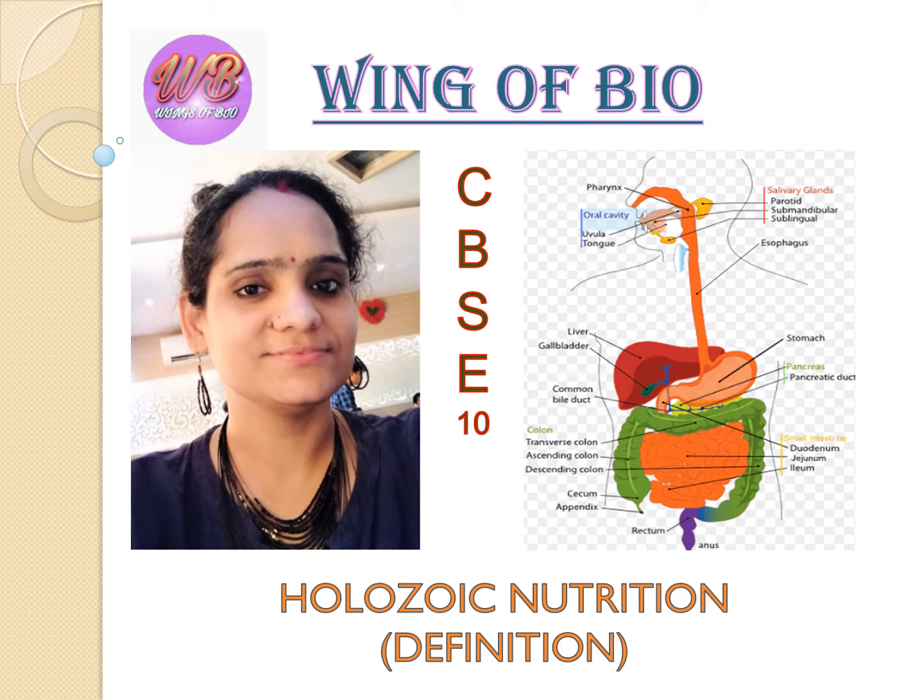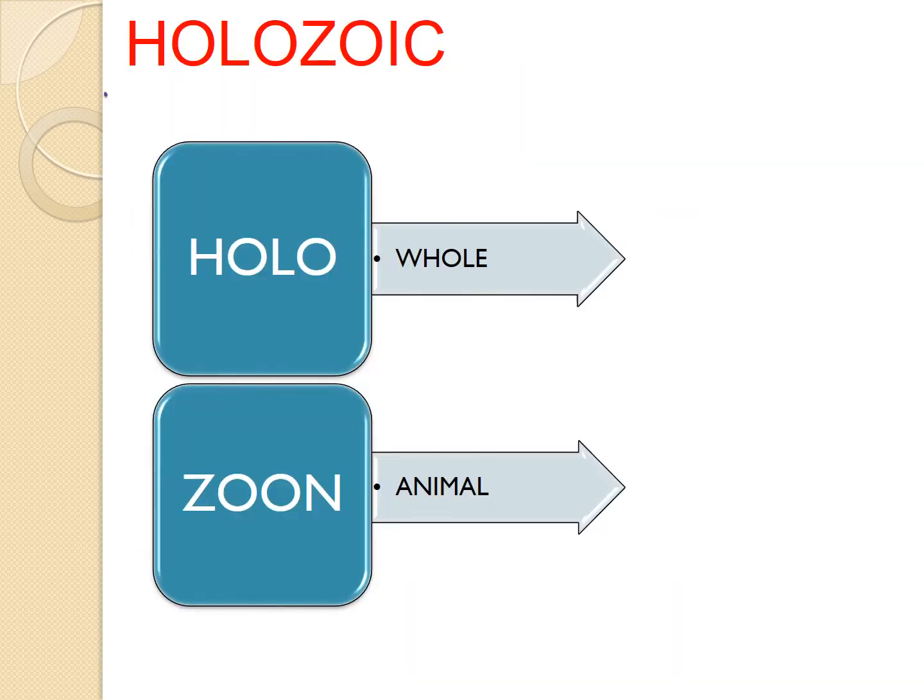In this video we will understand what is Holozoic nutrition. Holozoic is derived from two Greek words, in which holo means whole and zoon means animal. So you can say the animals who feed on complete food, complete organic substance without being degraded and decomposed. Being degraded and decomposed means बिना सड़ाए गलाए जो animals complete food लेता है, and that process is called holozoic nutrition.